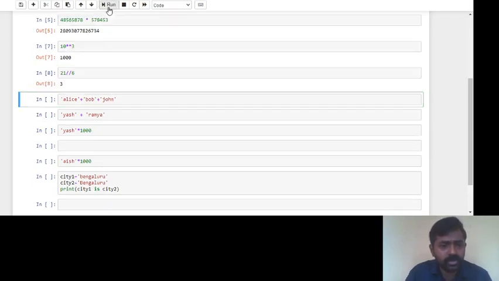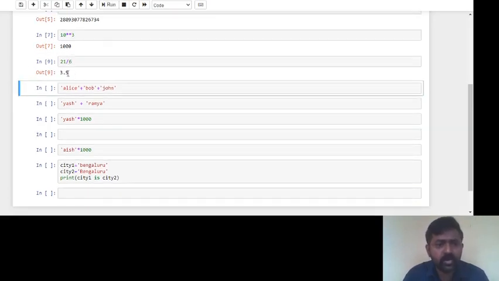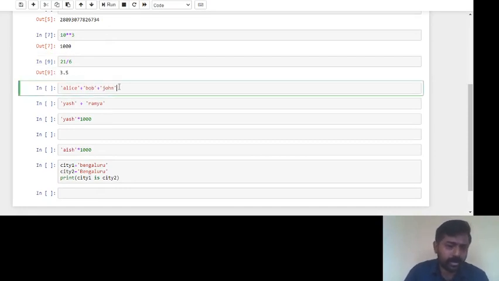When you run this, we are going to get 3.3, only 3. You can see here, if I remove this and try to execute, we are going to get 3.5. Okay, now it's about the strings.